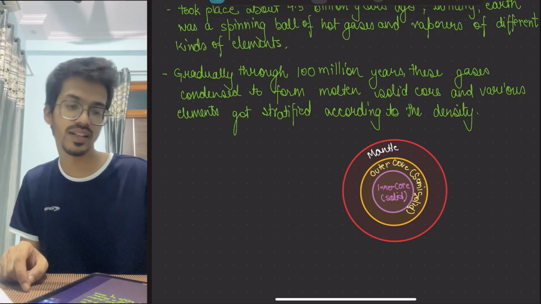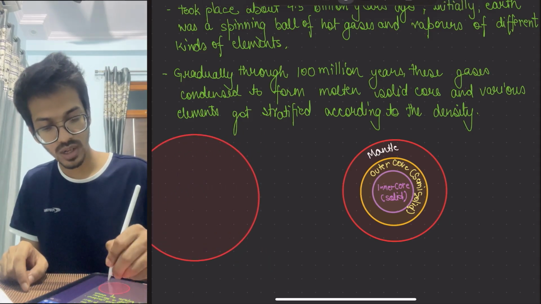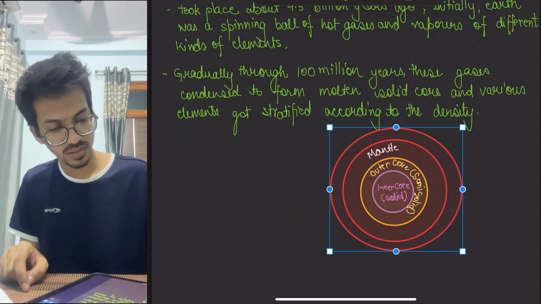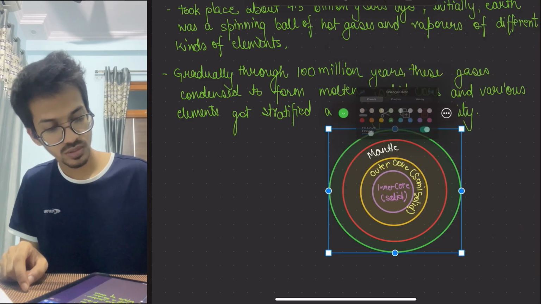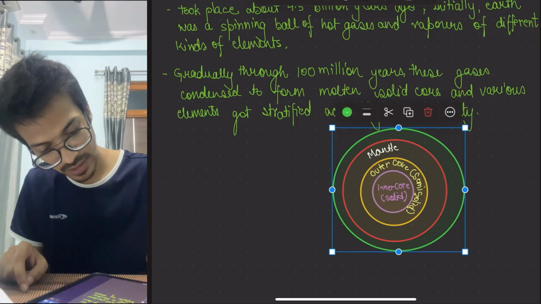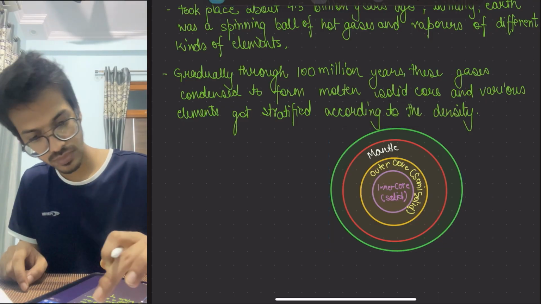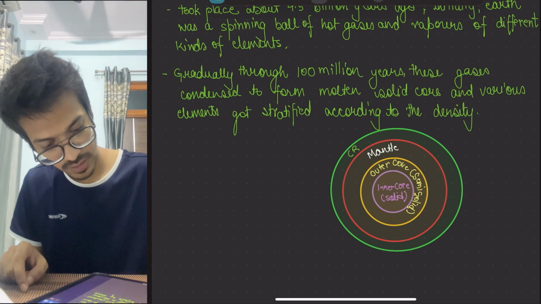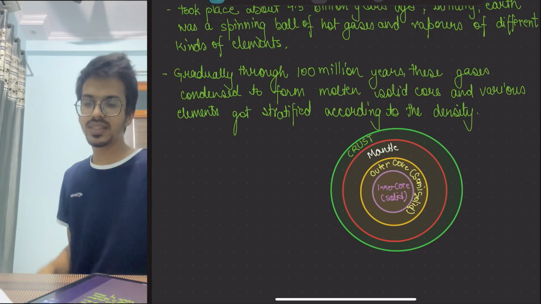Our green layer is present. That is called what? Our crust. So this is our final layer, the crust, on which we are sustaining ourselves.